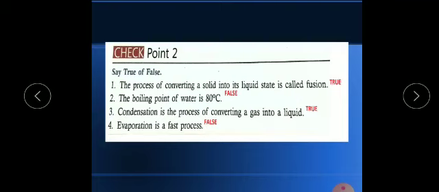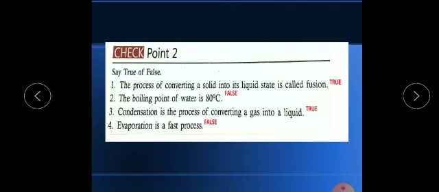Okay, now they are saying in the second statement, the boiling point of water is 80 degrees Celsius. So this statement is false because as we know the boiling point of water is 100 degrees Celsius. Okay children, now third statement is condensation is a process of converting a gas into a liquid. So yes, it is true. I have explained you in my videos also.